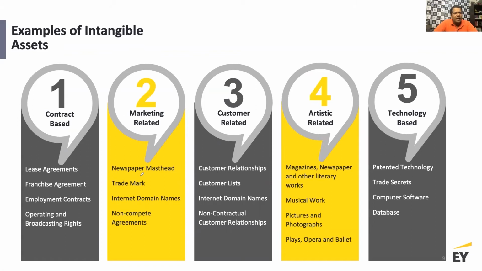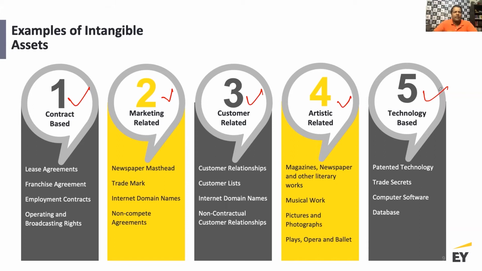What you see here is that intangible assets could be a contract type, could be marketing related, customer related, artistic related, or technology related. So there are multiple types of intangible assets you can potentially have, which may come from contractual arrangements, from your customer relationships, from marketing, or from artistic or technology related sources. And then there are a number of examples against each of these categories.